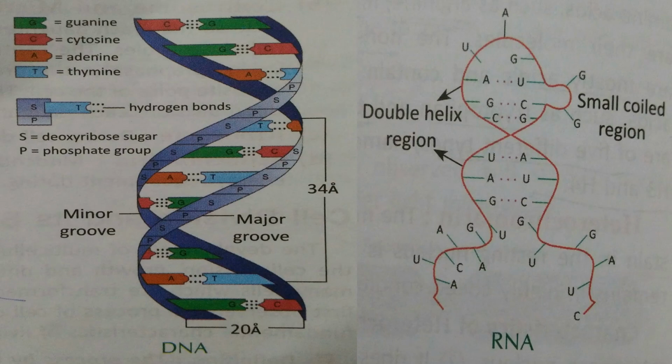The basic difference, as I have already said, is that here ribose sugar is present, and in DNA deoxyribose sugar is present, and in place of thymine, here uracil is present in the pyrimidine bases. So the purine bases are the same for both. Purine bases are adenine and guanine. The pyrimidine bases are cytosine and thymine. Cytosine is again common for both. Only thymine is replaced by uracil in case of RNA.